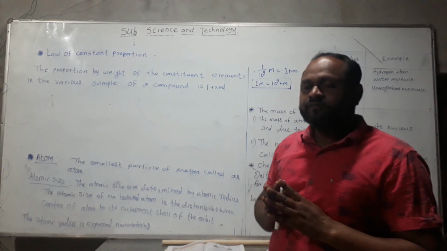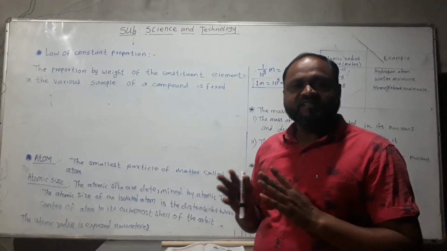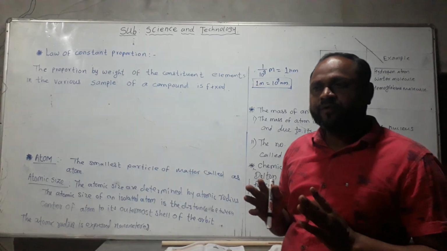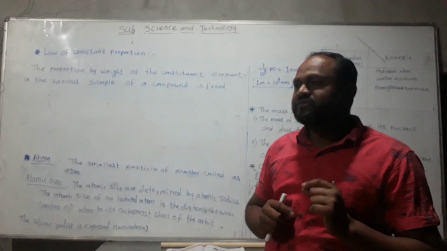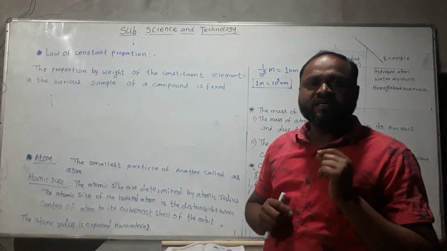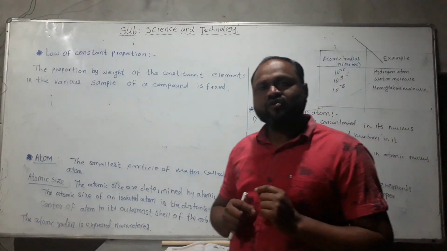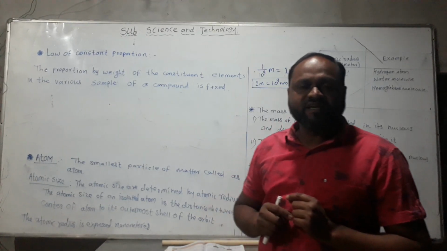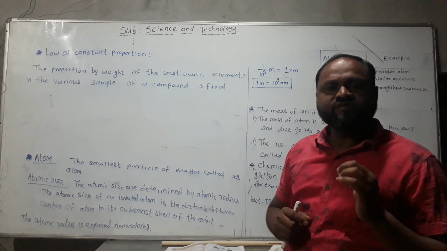The mass of the left-hand side reactants and the right-hand side products is the same, so it is called the law of conservation of matter. It means during a chemical reaction there is neither a gain nor a loss in the number of atoms.